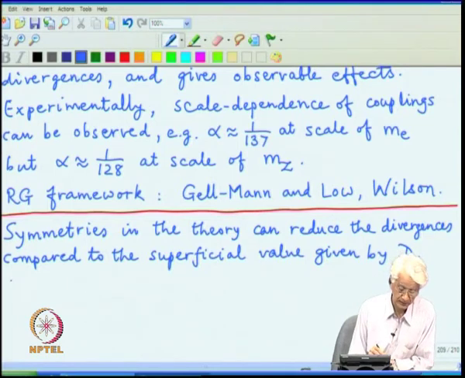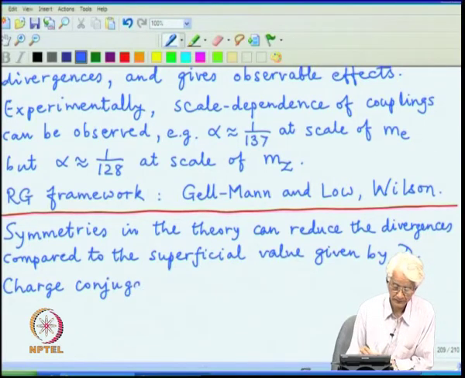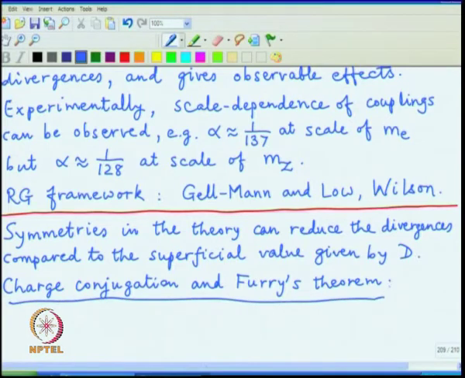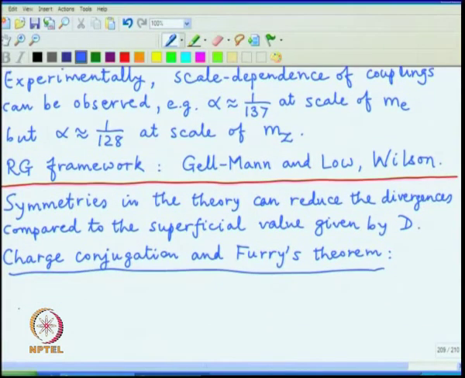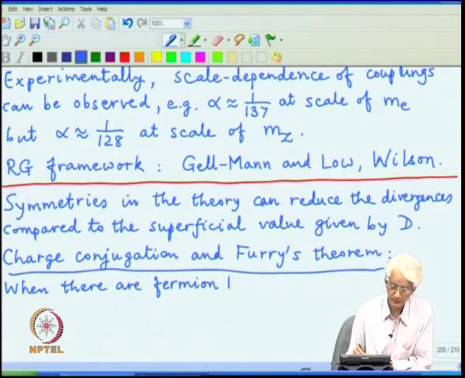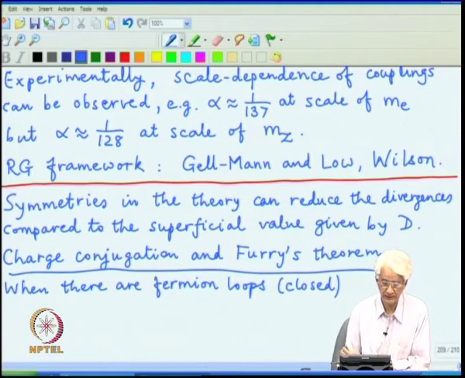First case is that of charge conjugation, which is also referred to as Furry's theorem, and it applies to situations when there are fermion loops, by this I mean closed fermion lines.